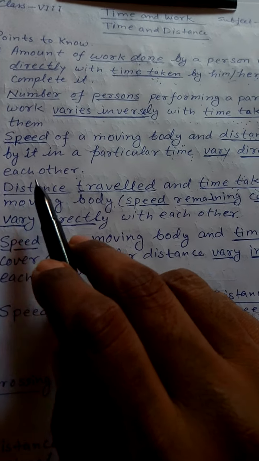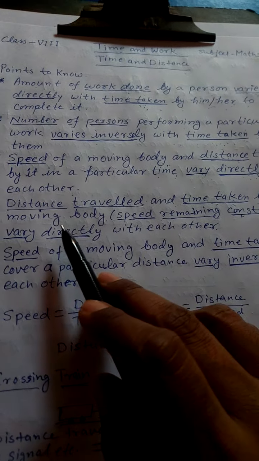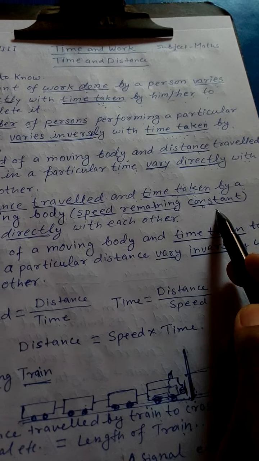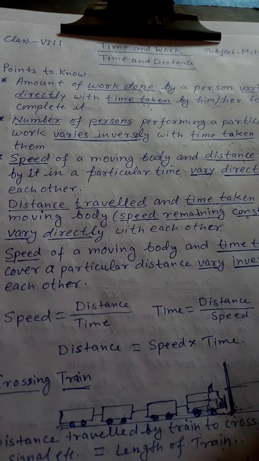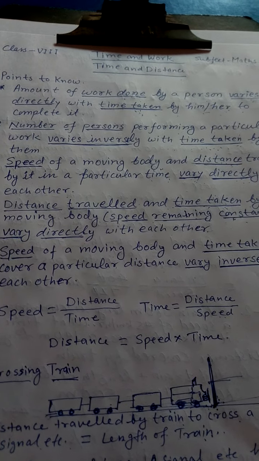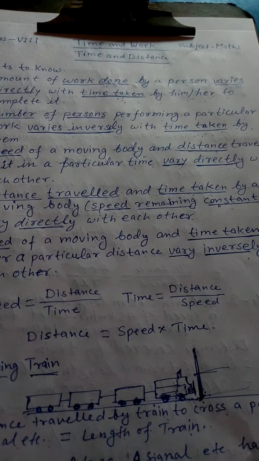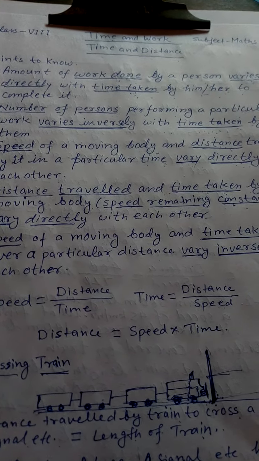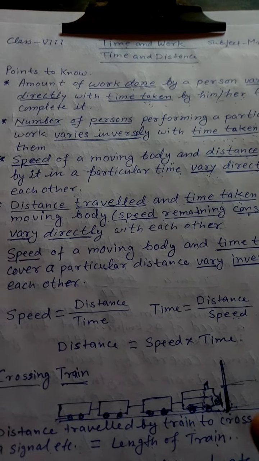Now, the distance travelled and time taken by a moving body, speed remaining constant, vary directly with each other. Again, if distance travelled is more, then time taken is more if the speed is constant. And if distance travelled is less, then time taken is also less if speed is constant.